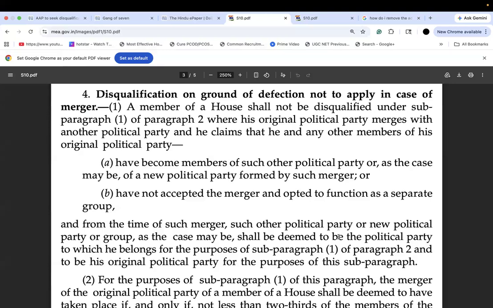Prior to 91st Constitutional Amendment Act of 2003, we had something called a split, which is a party could just, one-third members could just decide, MPs, mind you, legislature parties could just decide to move from one party to another, and that was acceptable constitutionally.